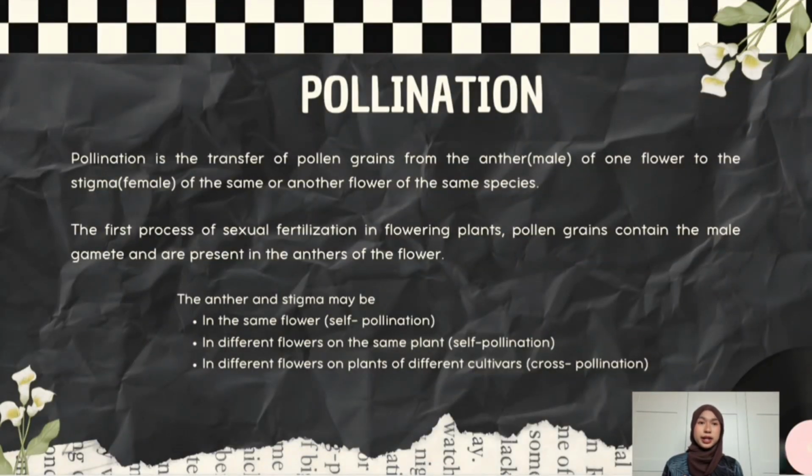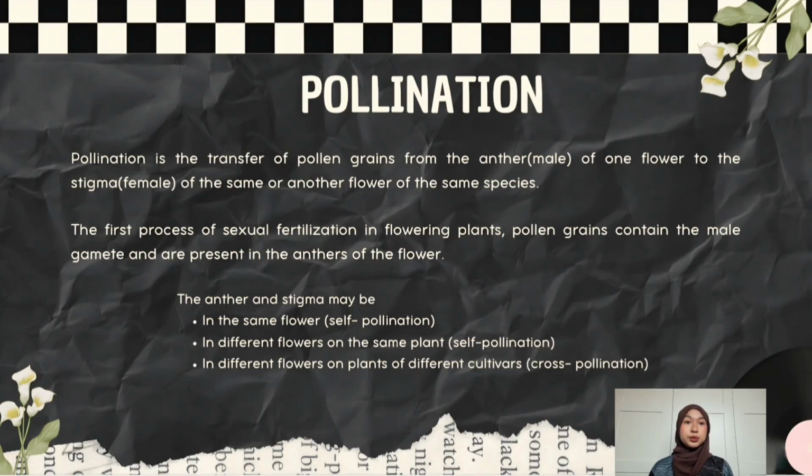Pollination. So what is pollination? Pollination is the transfer of pollen grains from the anther to the stigma. This is the first and most important step before fertilization can occur. Pollen grains are produced in the anther and contain the male gametes. Pollinators ensure the pollen reaches the female parts of the flower so that the male gamete can later fuse with the female gamete inside the ovule. Without pollination, fertilization cannot happen and the plant will not be able to form seeds and fruits.